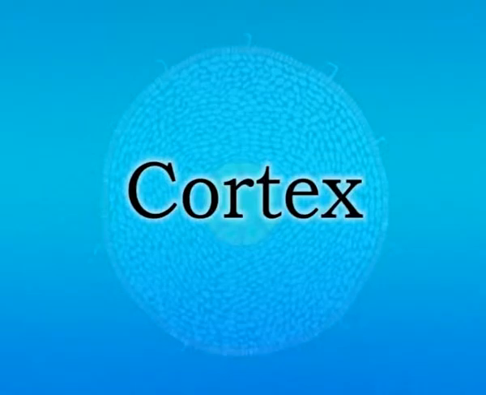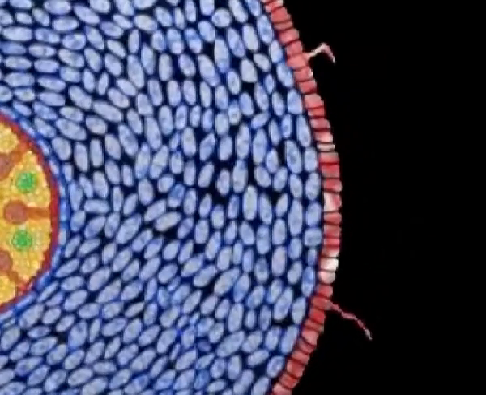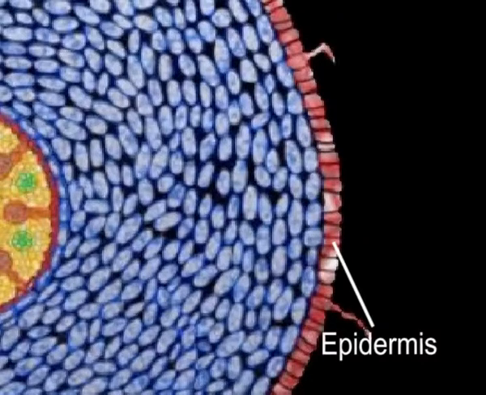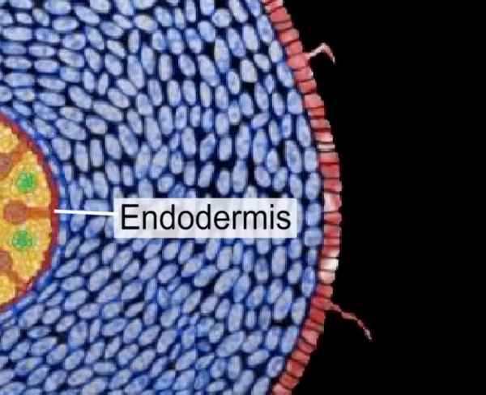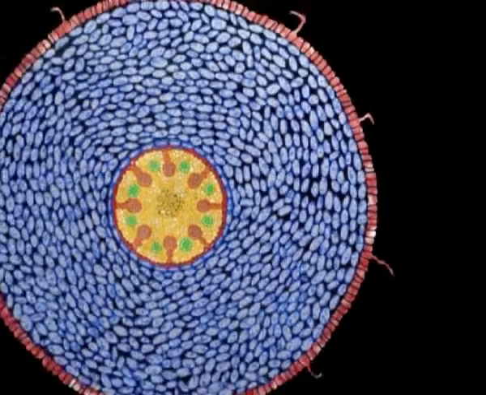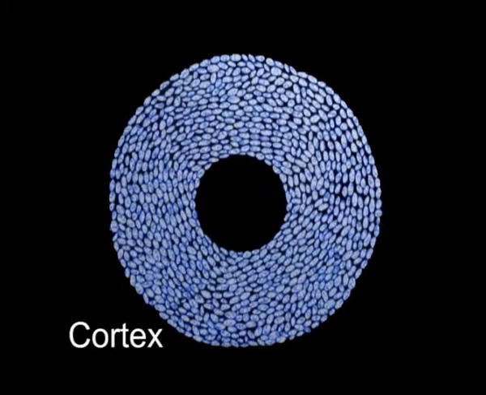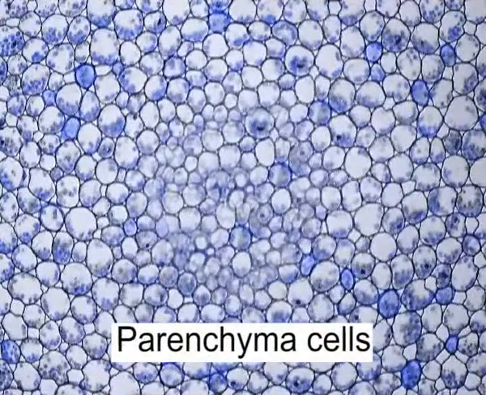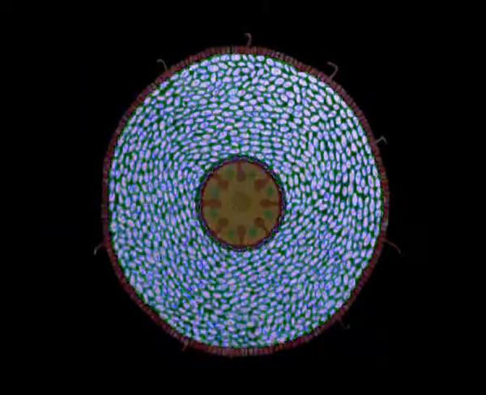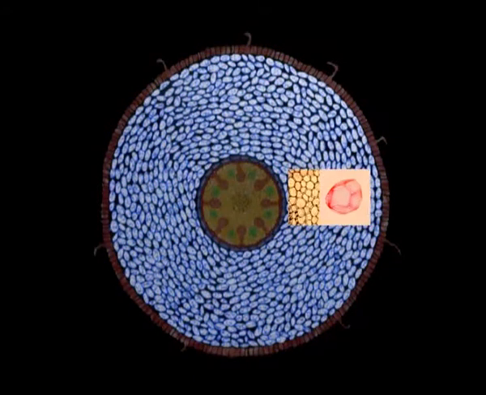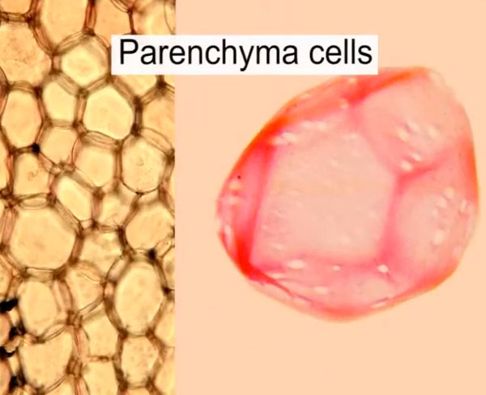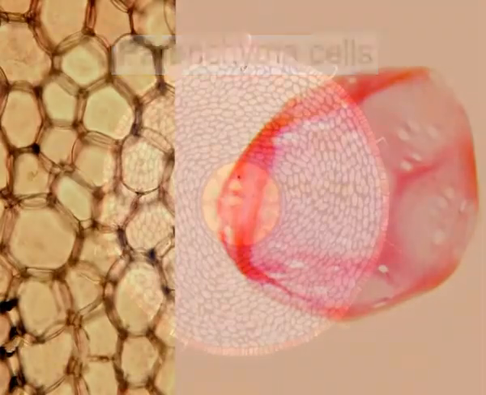Cortex. Cortex is the region between the epidermis and the endodermis. It forms a major part of the ground tissue and is represented by many layers of loosely arranged parenchyma cells. Intercellular spaces are prominent. Morphologically, this region consists of special parenchymatous cells.